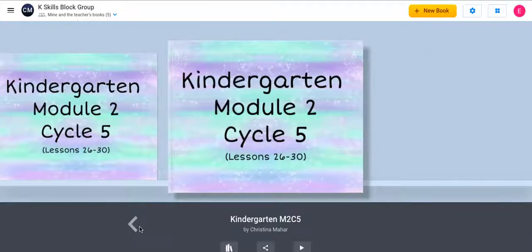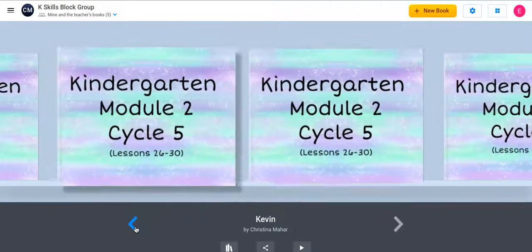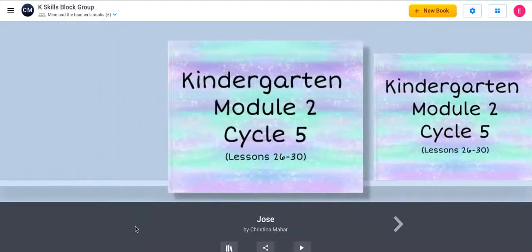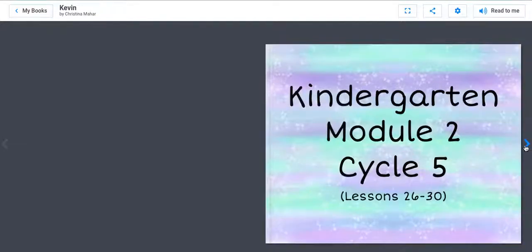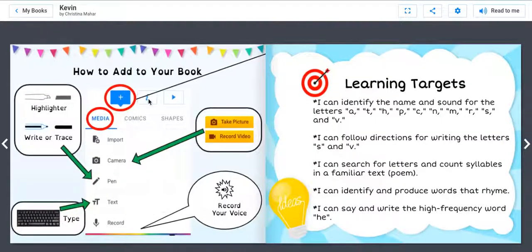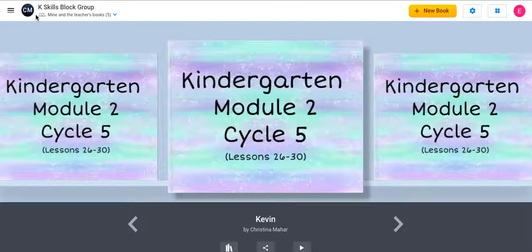They will see your original book and they'll see the books that you made for them. So the only thing they would have to do is simply look for their name and be able to click that book, open it up, and begin editing it. They'll be able to view their friends' books, but they won't be able to actually edit or change it in any way. They'll just be able to see it. And when they need to work on their own, they will go to their book and make the edits they need.